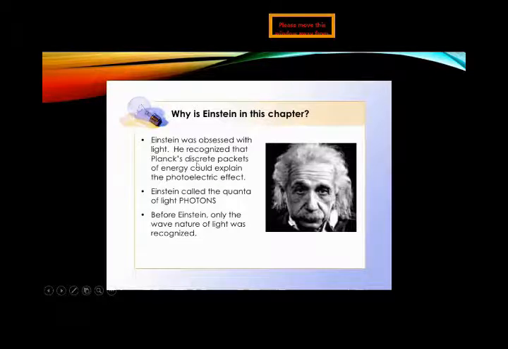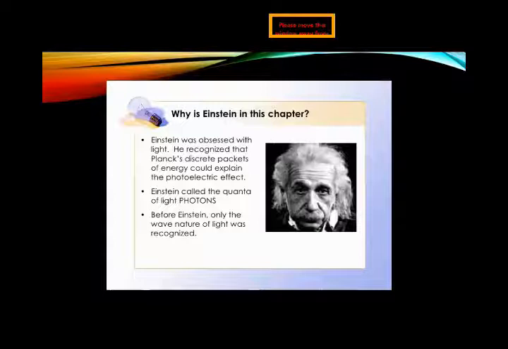Einstein proposed that light behaves in the form of waves as well as in the form of particles, and he gave these particles a new name, photons. But the photons of Einstein are not material particles such as balls. They can behave as waves.